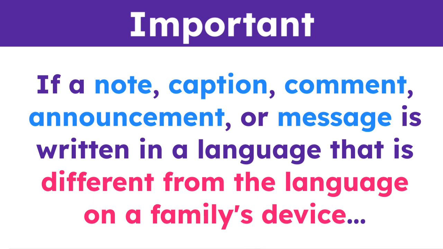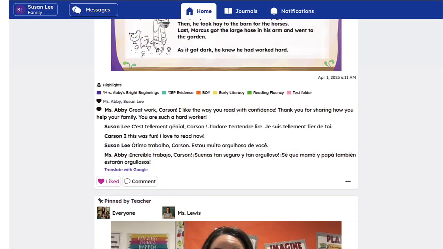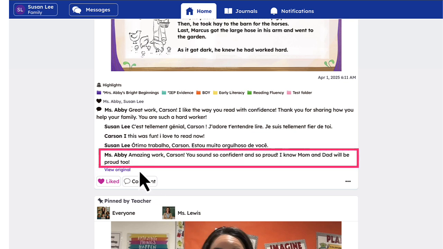If a note, caption, comment, announcement, or message is written in a language that is different from the language on a family's device, the comment can easily be translated into over 100 languages. Family members can click the Translate with Google button and have the text translated into their device's selected language. This ensures that all members of the learning loop remain connected, included, and supported.